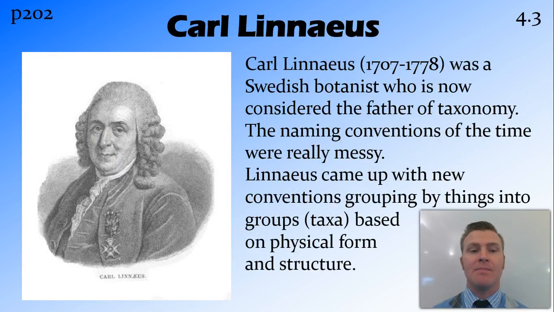So firstly, Carl Linnaeus. He was a Swedish botanist and is considered to be the father of taxonomy. So he's the one that came up with the system that we currently use. At the time, the naming conventions were quite tricky. And in the previous video, we talked about the scientific name for a tomato, which was just ridiculously long. What Linnaeus did is he came up with a new convention based on classifying things into different groups or taxa in a hierarchical system based on either the physical form or the structure. And this was something that he was actually quite good at.